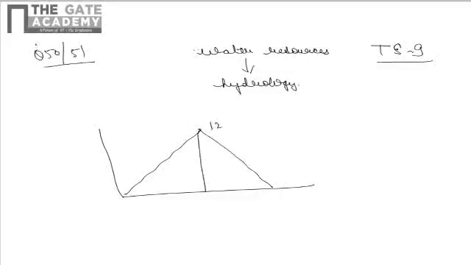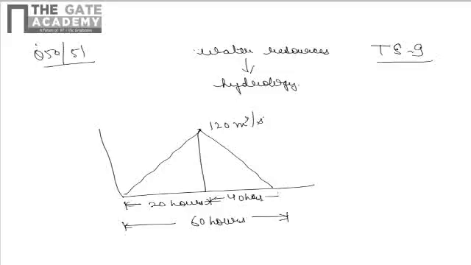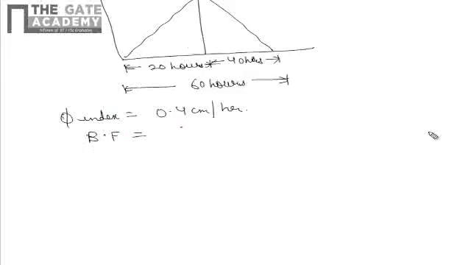It has a peak flow of 120 meter cube per second occurring at 20 hours. Total base period is given as 60 hours, so making the other segment 40 hours automatically. Also it is given that phi index for the storm is 0.4 centimeter per hour and base flow is given as 30 m cube per second.